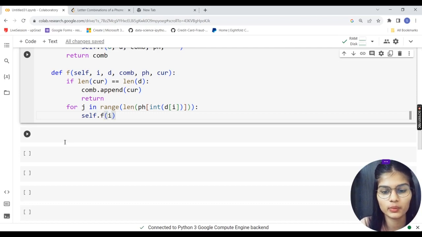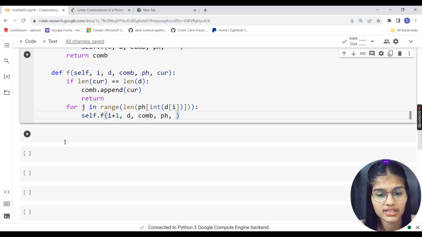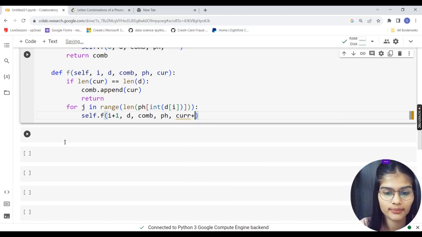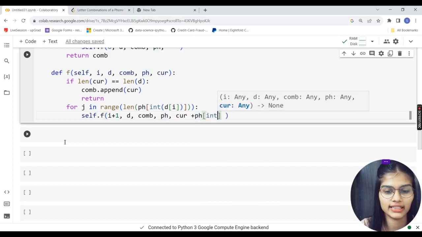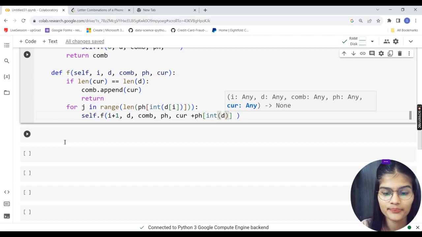Next, we're having self dot f. In the bracket, I'm simply doing i plus 1. Iterator again applied, d as my digits applied, comb as my combinations, ph refers to my phone numbers which we have assigned above. And here goes my condition: add if cur plus ph. Okay, so it's not cur plus ph. That is my phone number map as integer. Then goes my digit, that is d.